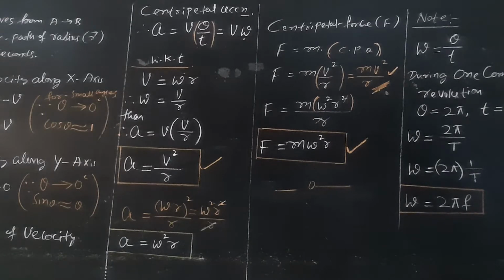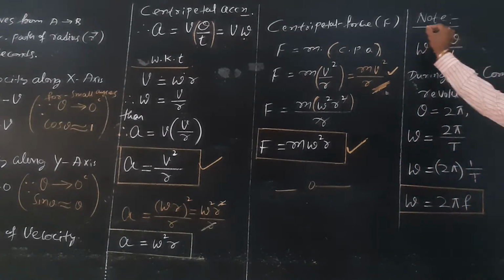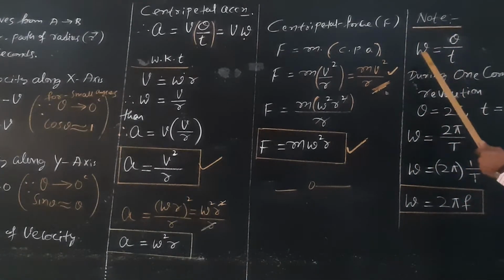Derivation is completed. Now, note, we know that angular velocity is equal to angular displacement by time.